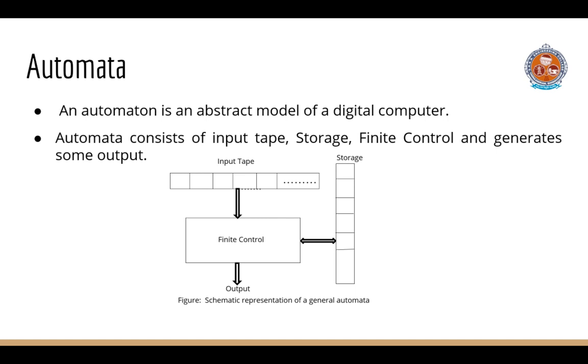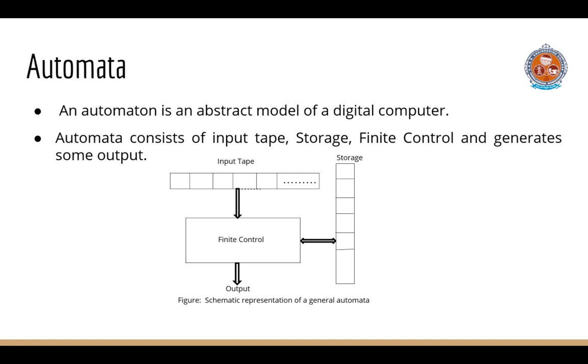Automata. An automata is an abstract model of a digital computer. As such, every automata includes some essential features. It has a mechanism for reading input. It will be assumed that the input is a string over some given alphabet, written on an input tape, which the automata can read but not change. The input tape is divided into cells, each of which can hold one symbol. The input mechanism can read the input tape from left to right, one symbol at a time. The input mechanism can also detect the end of the input string.